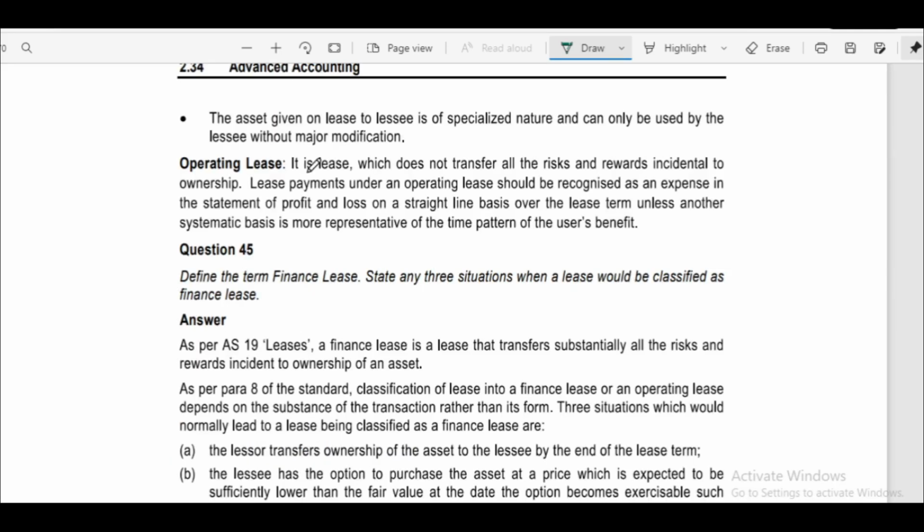What is operating lease? It is a lease which does not transfer all risks and rewards incidental to ownership. Lease payments under an operating lease should be recognized as an expense in the statement of profit and loss on a straight line basis over the lease term, unless another systematic basis is more representative of the time pattern of the user's benefit.